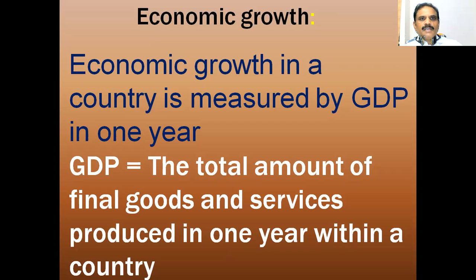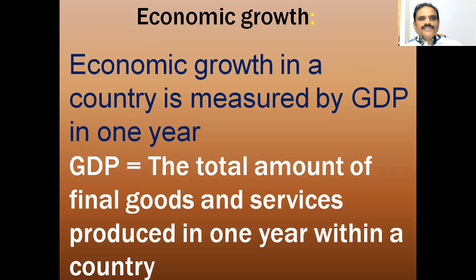As in the previous, in the 10th class, it was explained how it would be doubled if we take raw material also. So only final goods will be taken. And the services: here services means various employees, doctors, lawyers, their salaries and everything will be taken into consideration. And particularly a one year period.